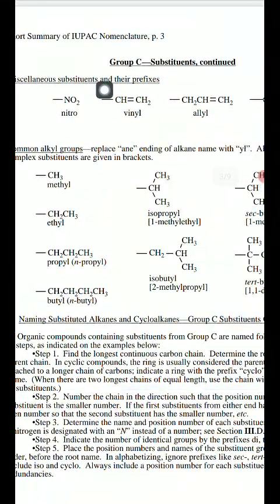Earlier I explained this nitro, and this vinyl. What do you mean by the term vinyl? Two adjacent carbons having a double bond together, and whenever this component is taken as a side chain in an organic compound, it is always known as a vinyl compound. In the same way, what does allyl stand for? This double bond and the next carbon after the double bond is known as the allyl group in the organic compound. So this is vinyl, this is allyl, and this is nitro, always taken as prefixes in the naming of the organic compound.